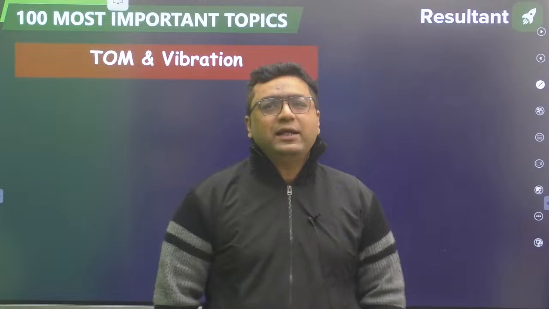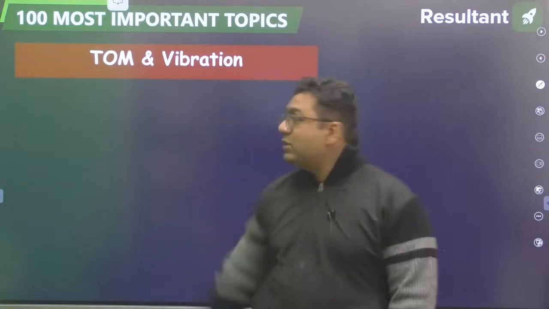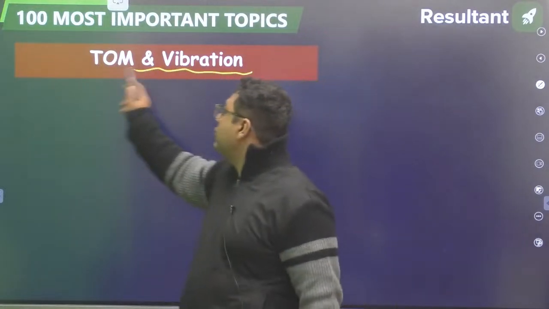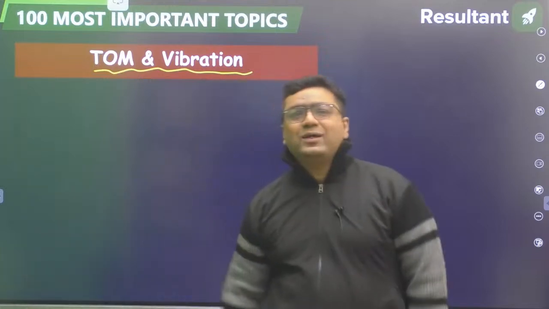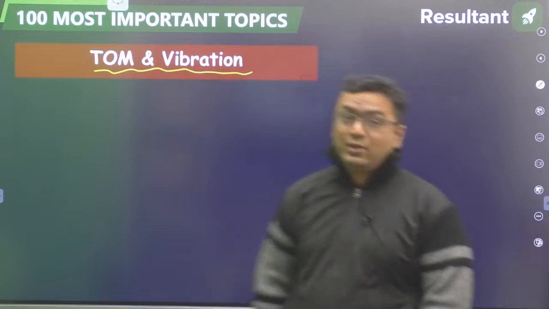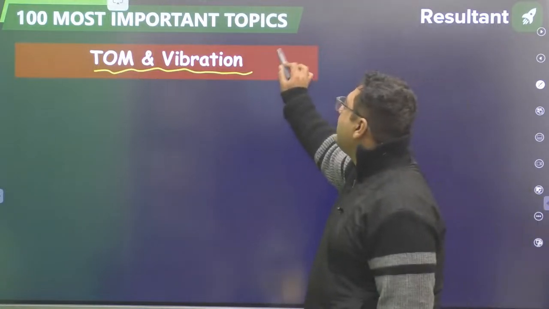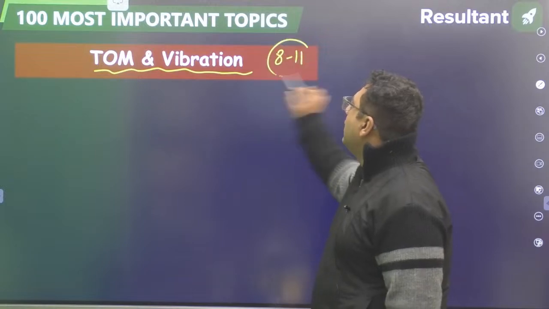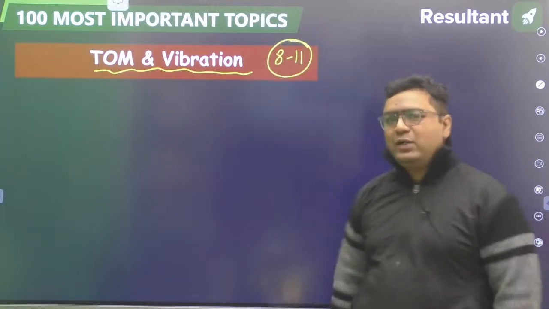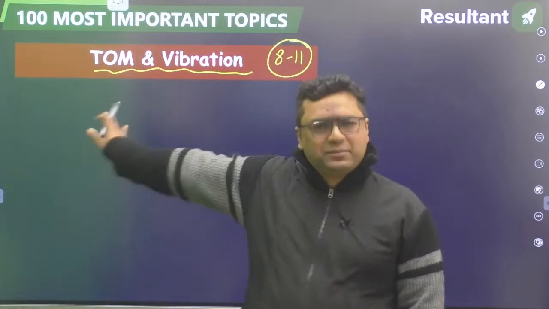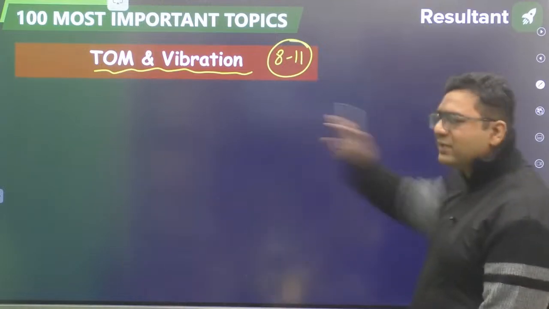Now we are entering into theory of machines. The PDF of this session will be provided to you, but you can ask doubts here also, okay, because your live presence, my live presence matter a lot. When we are talking about TOM and vibration, generally weightage is 8 to 11 marks. Minimum is going to be, I can say, 8 to 9 marks for sure. It is a big subject, bigger than SOM.